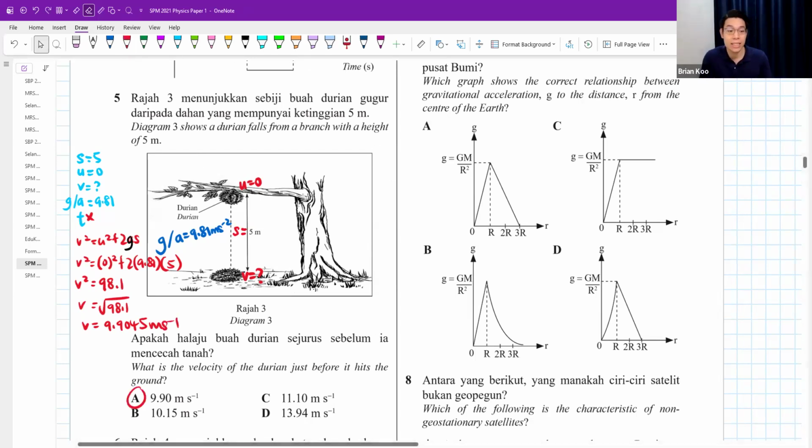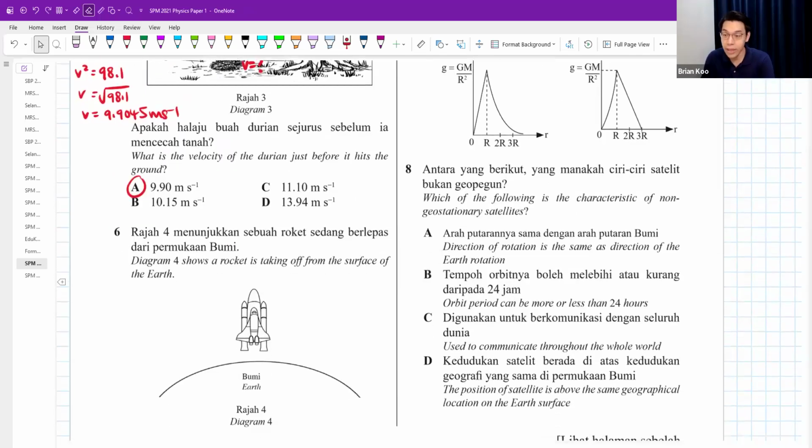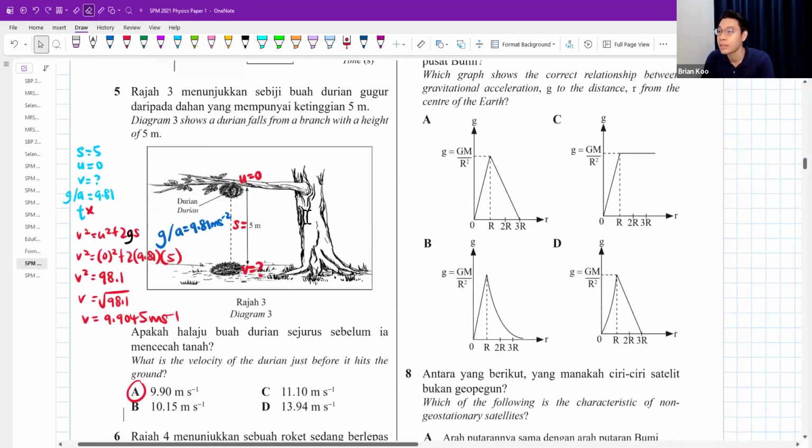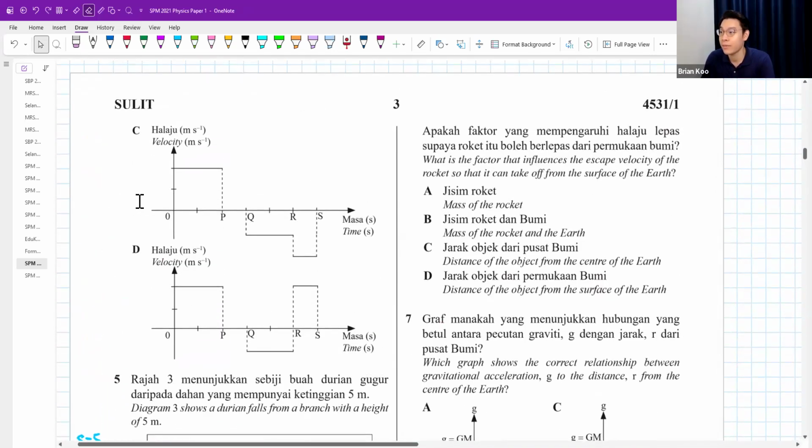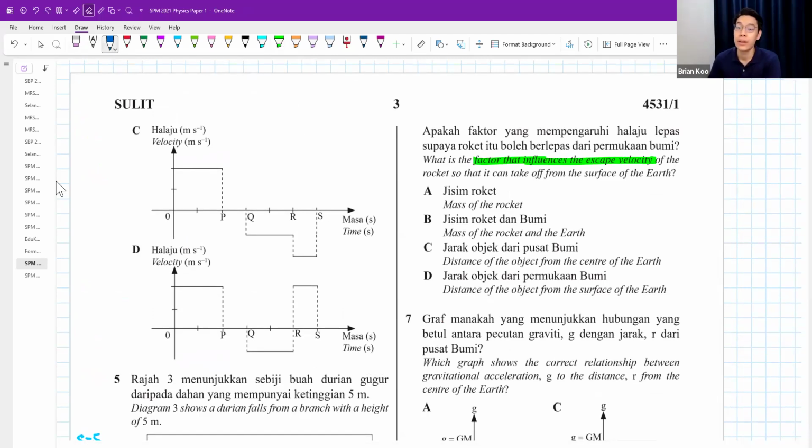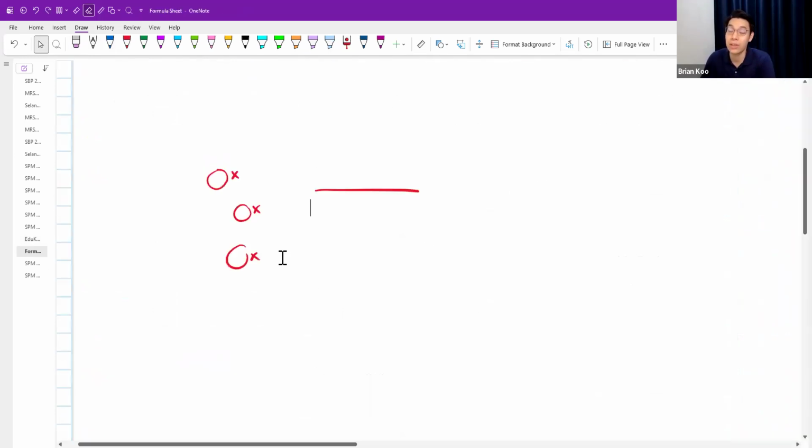A is the answer. Okay, question 6. Diagram 4 shows a rocket taking off from the surface of Earth. What is the factor that influenced the escape velocity so that the rocket can take off from the surface of Earth? For this one, you go and look at the escape velocity formula.